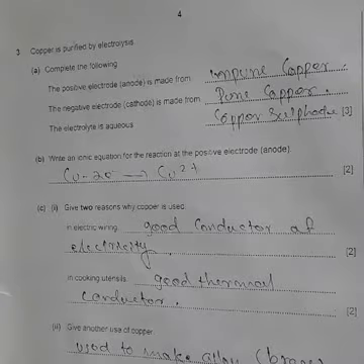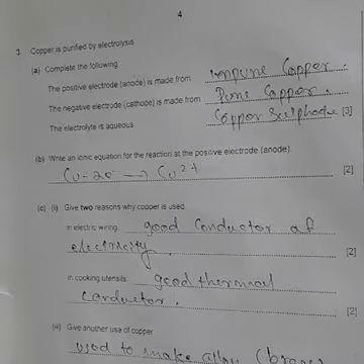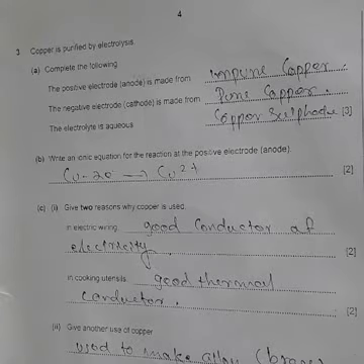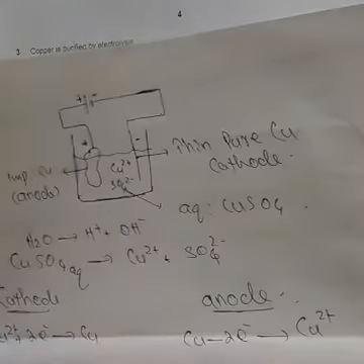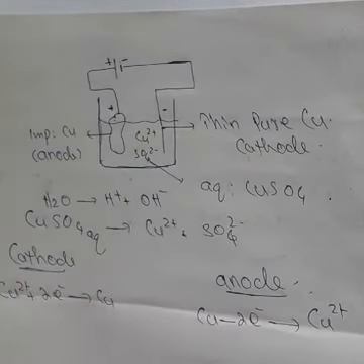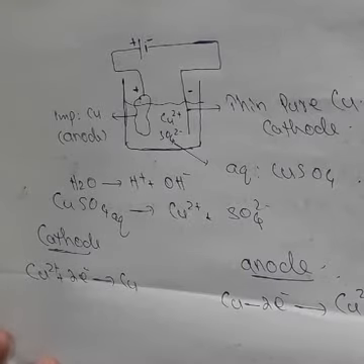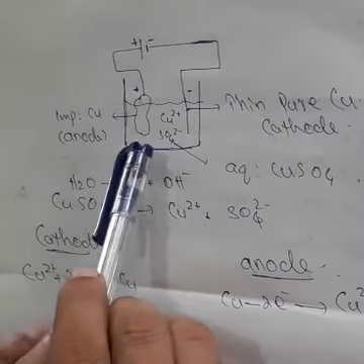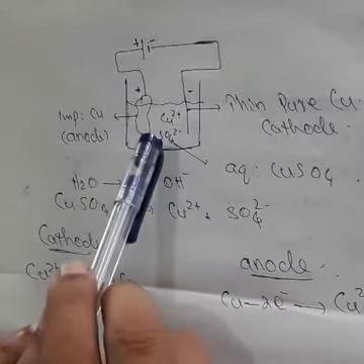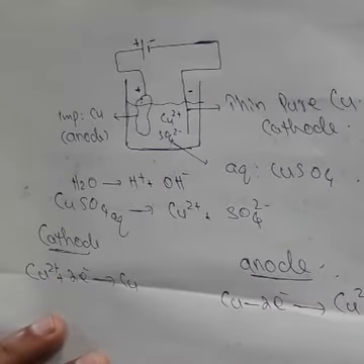Okay, next one we have to discuss here is May June 2008, question number 3. This question is related to extraction of copper, or you can say refining of copper. To solve this question you have to know the refining of copper. So in this figure it is given aqueous copper sulfate. This is electrolysis of copper sulfate using copper electrodes. Also this is in the video, you can check the video.